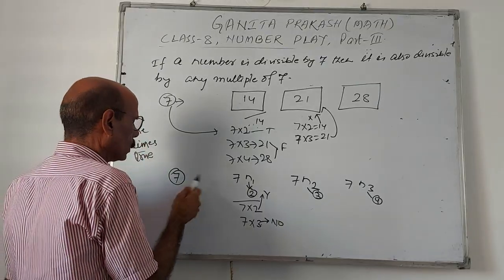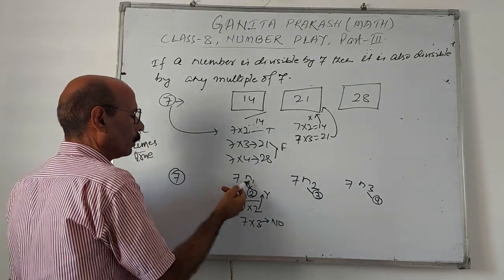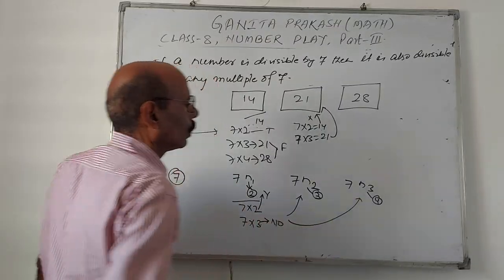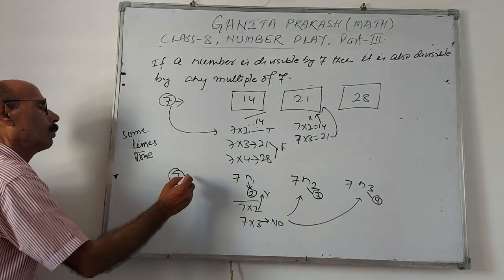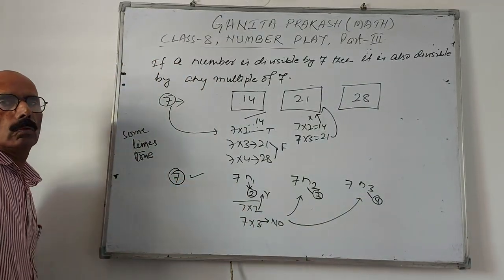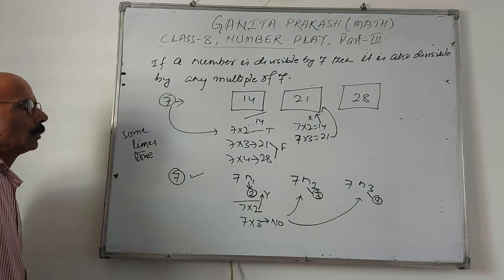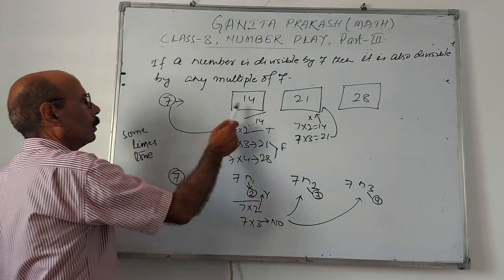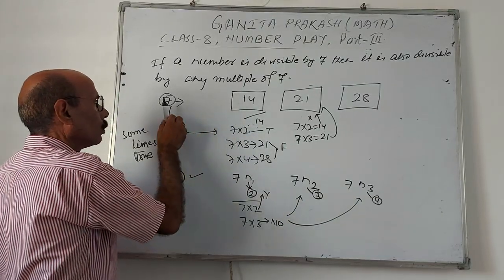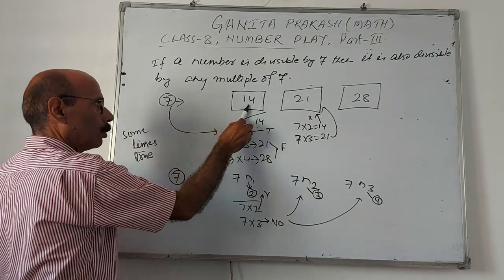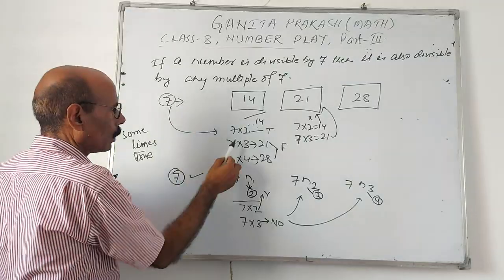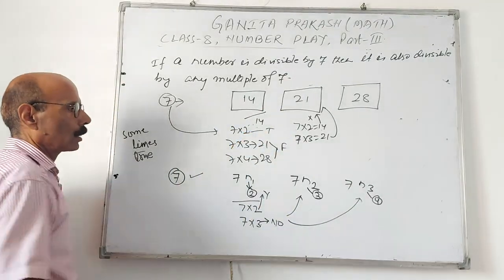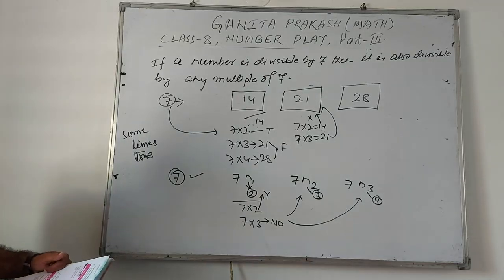7 times 2, a multiple of 7, does not cut. In the same way we can prove like this. We can also prove by expression. If a number is divisible by 7, then a multiple of 7 can also divide. In some cases it divides, but in other cases it may not divide.